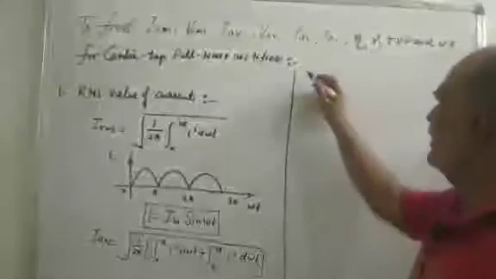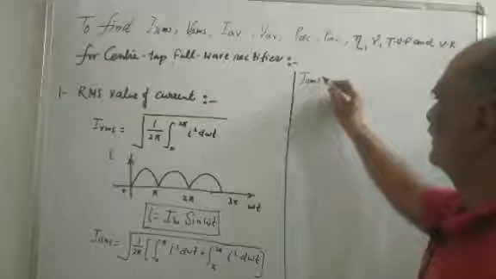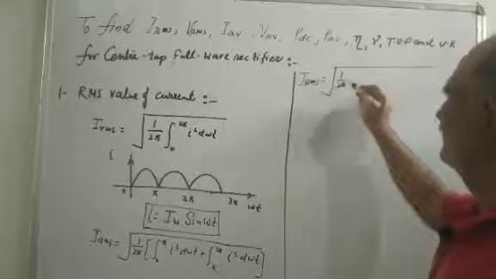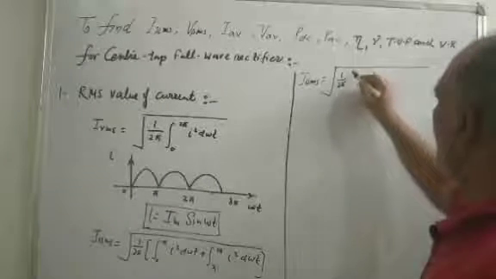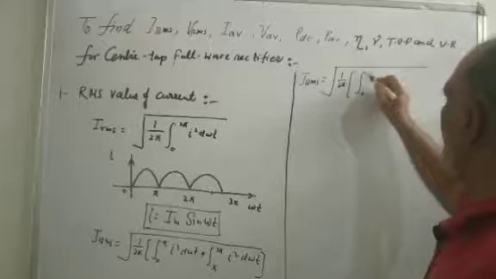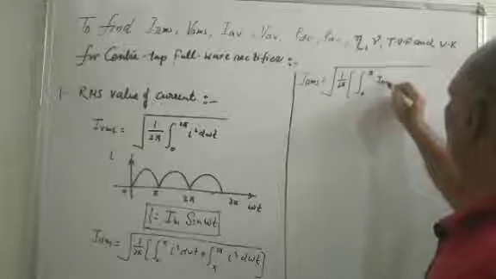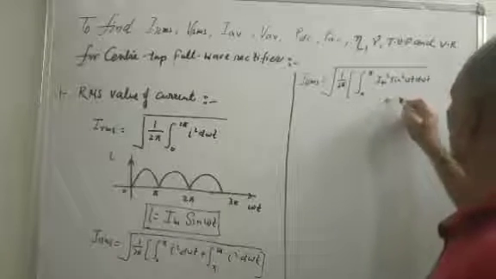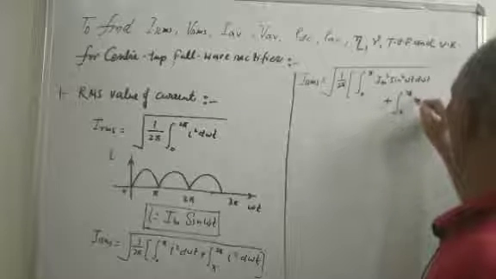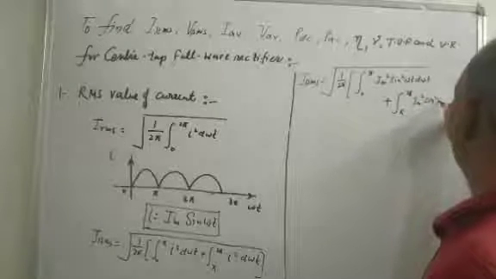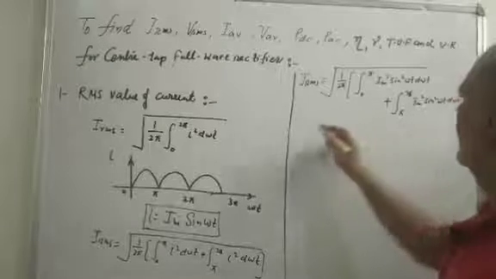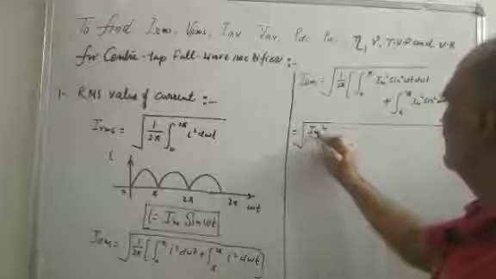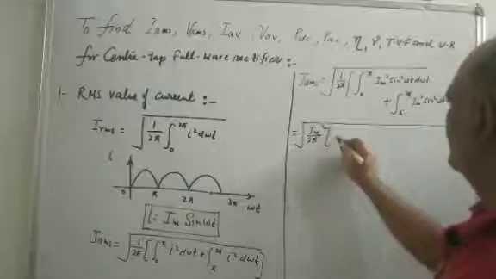So IRMS is equal to the square root of 1 upon 2 pi, limit 0 to pi, Im square sin square omega t d omega t plus pi to 2 pi Im square sin square omega t d omega t. Take Im square common, so this is equal to Im square upon 2 pi inside the bracket 0